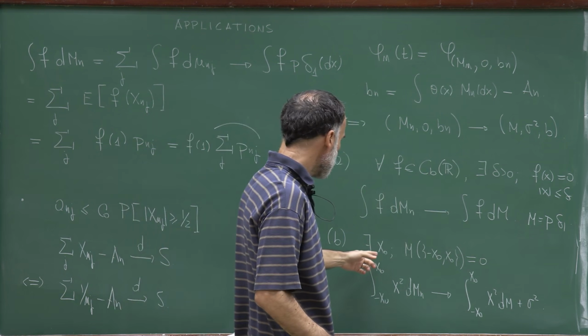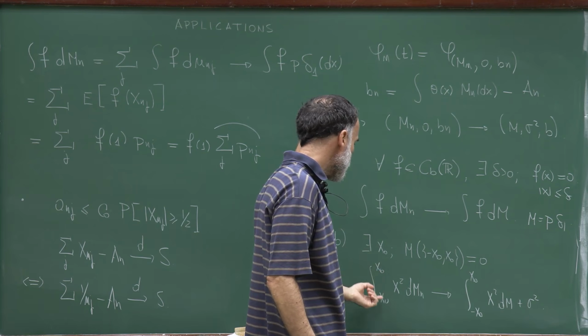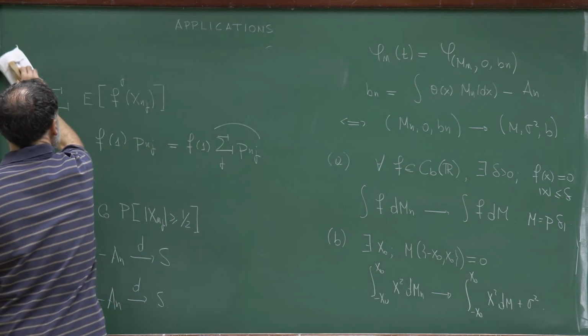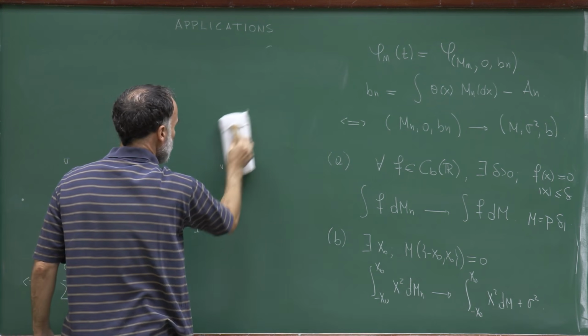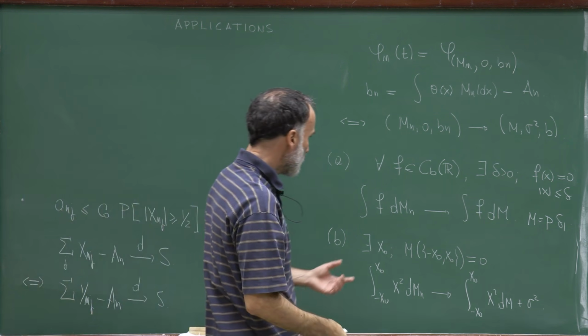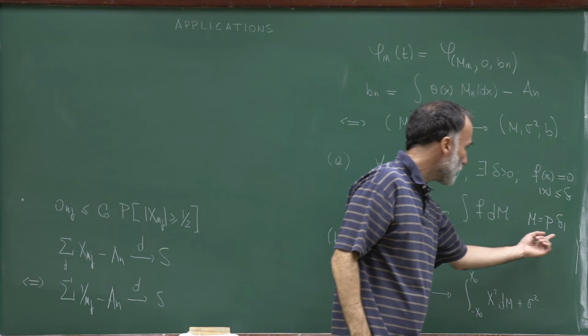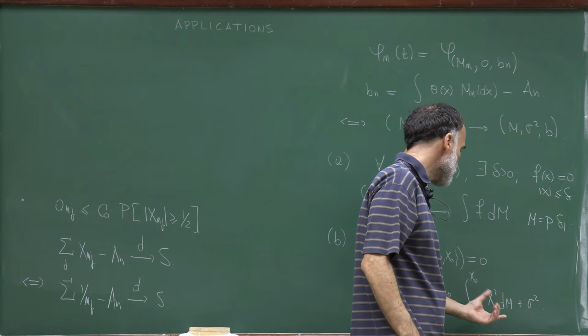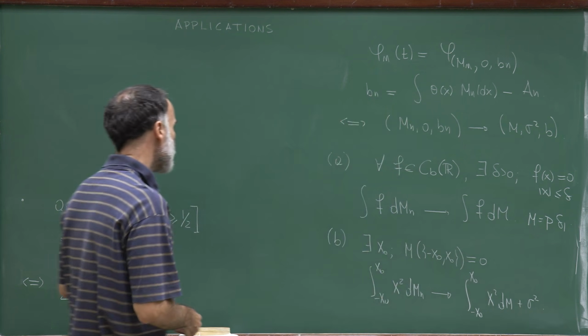So in our case, let's take x0 equal to 1/2. I just want to take any number less than 1 so that the limit of the right-hand side will be 0.